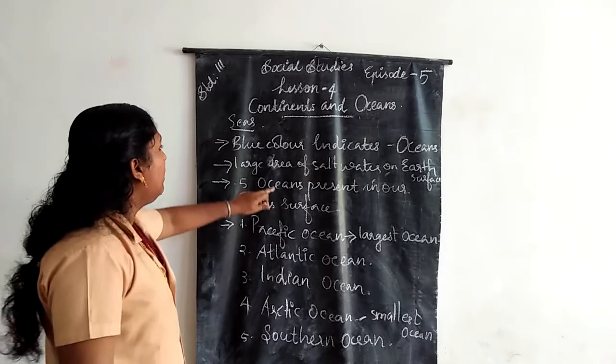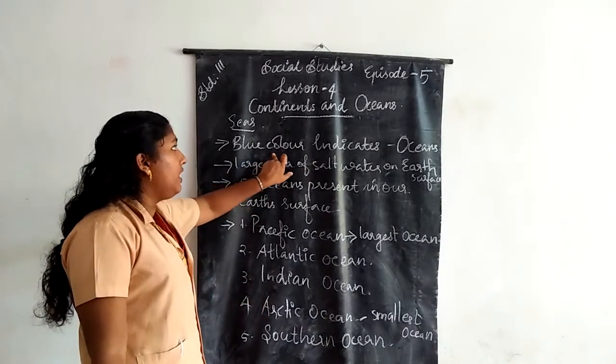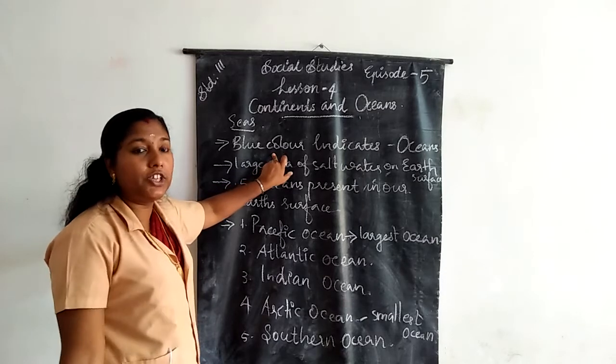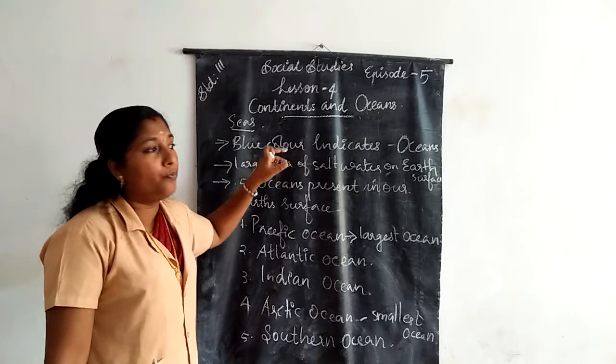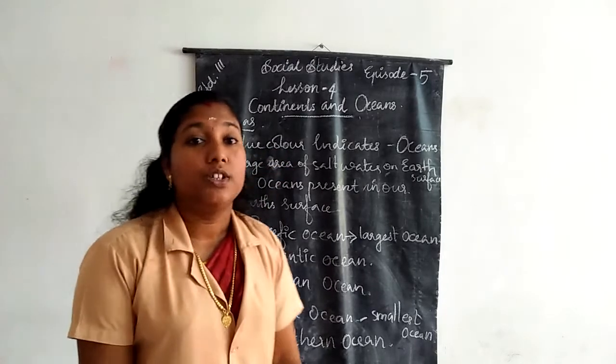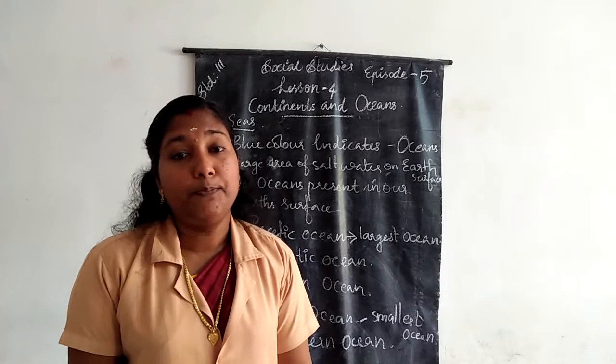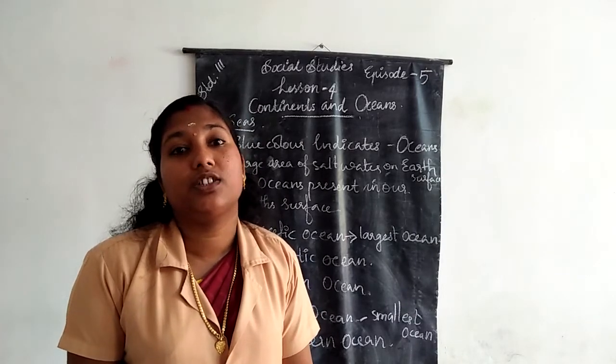Then, what are oceans? A large area of salt water. The water present in the oceans and seas is salty.